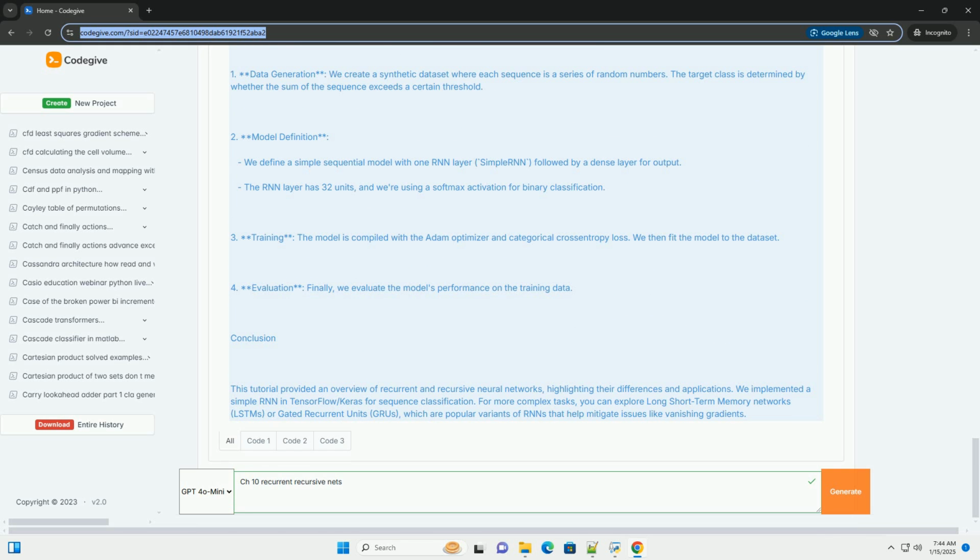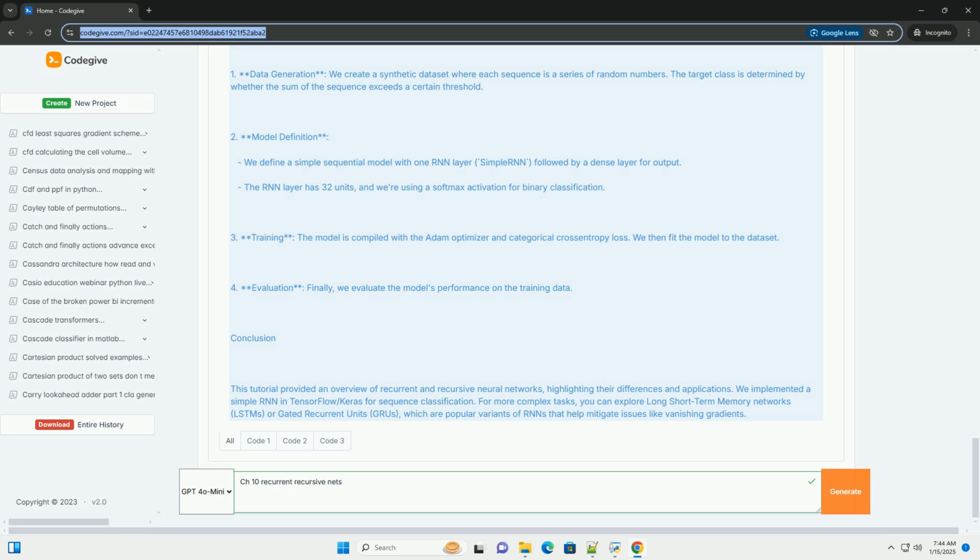h_t equals f(W_h h_{t-1} plus W_x x_t plus b), where h_t is the hidden state at time t, x_t is the input at time t, W_h and W_x are weight matrices, b is a bias vector, and f is an activation function, often tanh or ReLU.